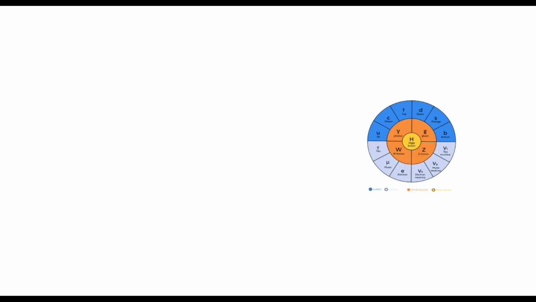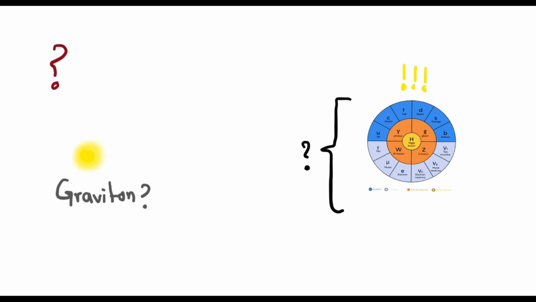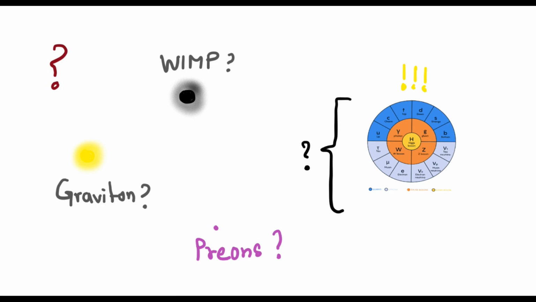One final question remains. Is the standard model complete? Well, we don't know. We don't know if we can find the graviton, the particle carrying gravity. We don't know if we can find the dark matter particle, aka WIMP, or if we can find preons, which are particles smaller than quarks. We simply don't know.